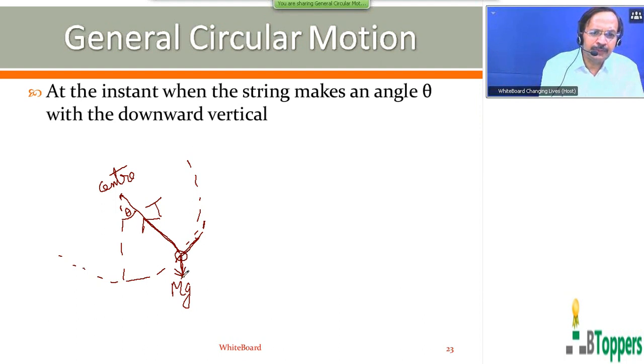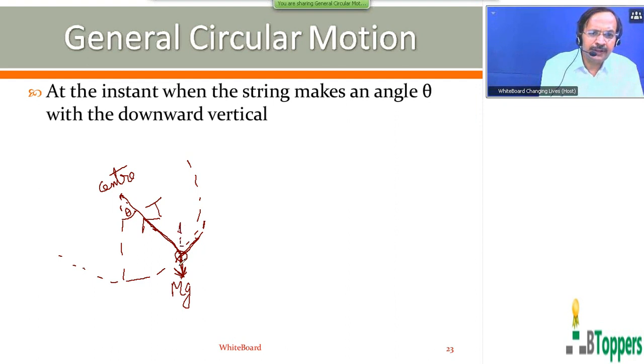To find the magnitude of the centripetal force of the bob, we have to find the net force on the bob in the direction along the string and towards the center of the circular path. Resolve the weight mg of the bob into two rectangular components, along the string and perpendicular to the string.